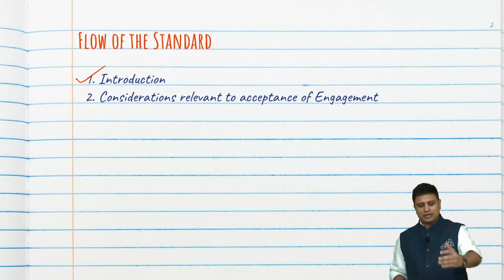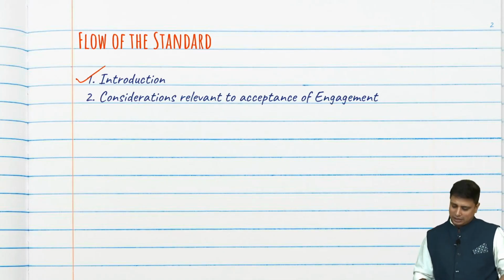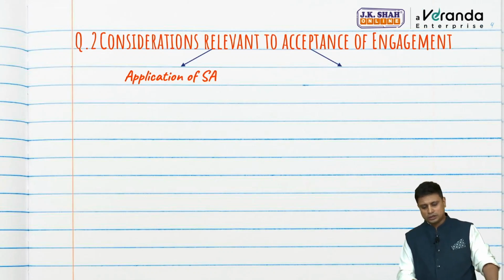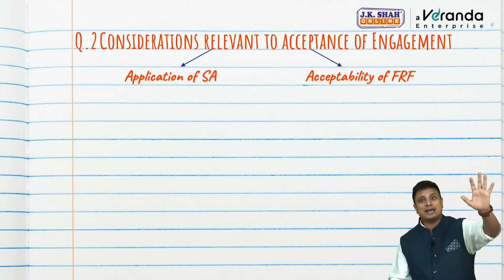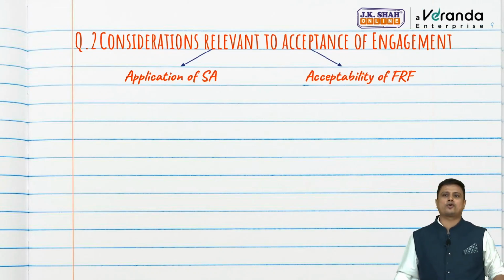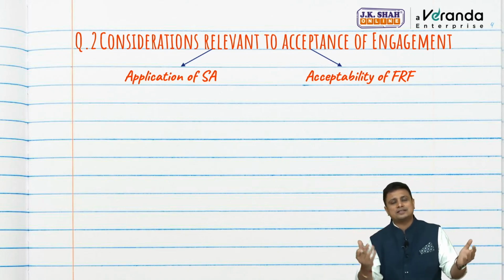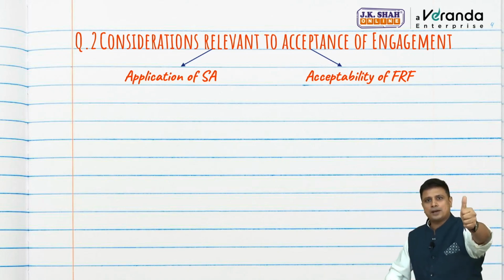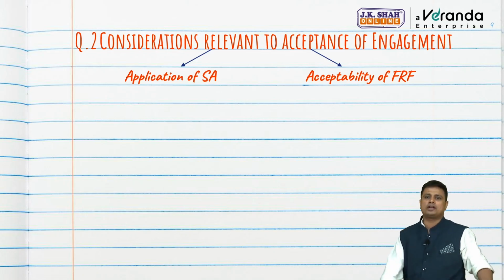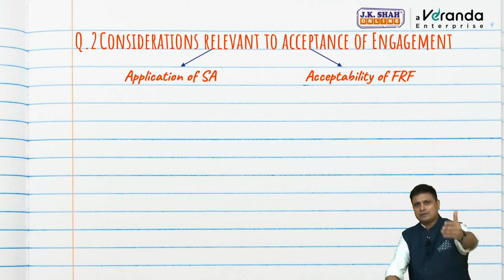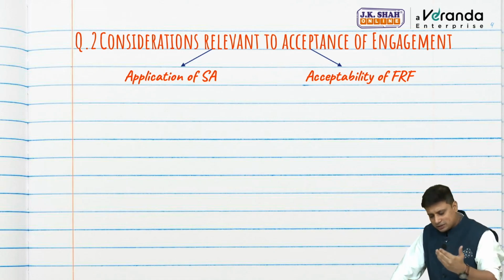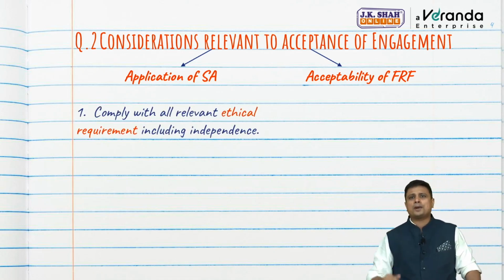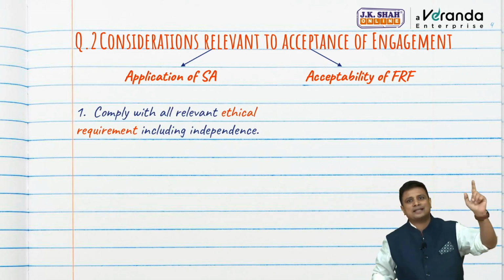Now, the considerations that we need to have while we accept such an engagement. My friends, whenever we accept an engagement, we need to consider 2 things. Firstly, will we be in a position to apply all our standards on auditing? And second, we always consider whether the financial reporting framework is acceptable. So we need to consider application of SAs and acceptability of the financial reporting framework. Acceptability of the financial reporting framework is a basic, very simple question. Let us first understand application of SAs. Now, do I have to comply with ethical requirements? Yes. Once again, what is ethical requirement?